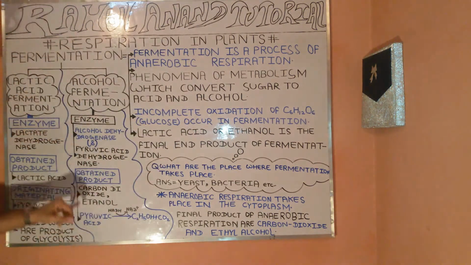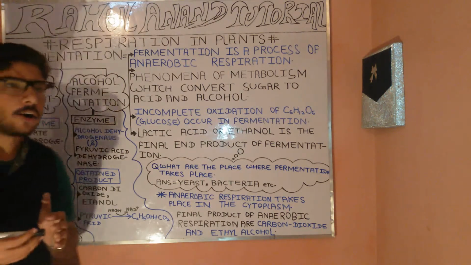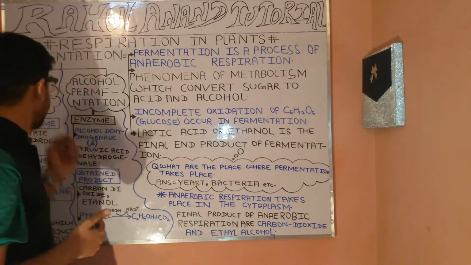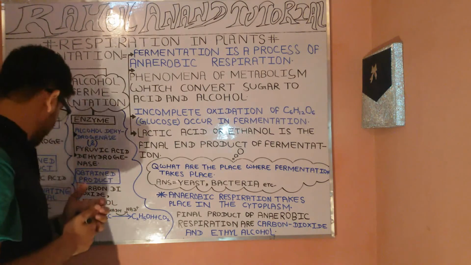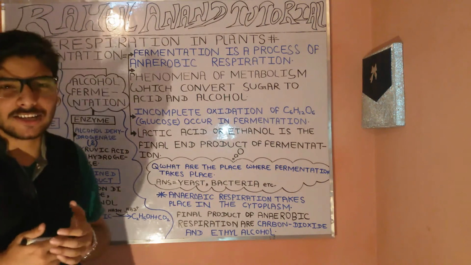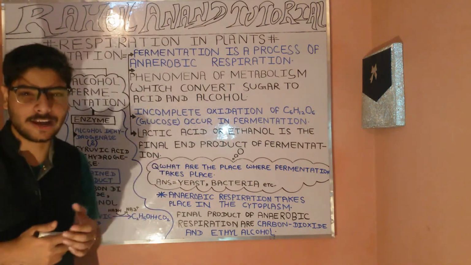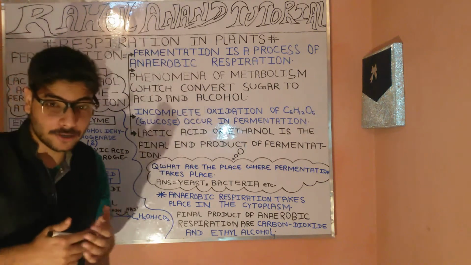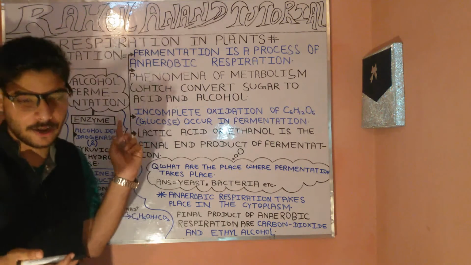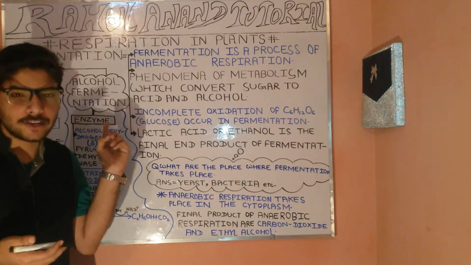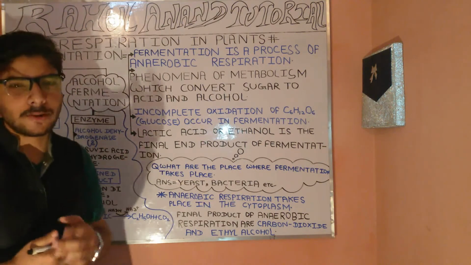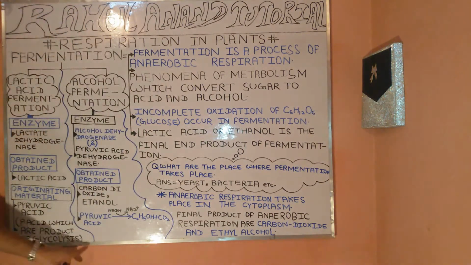Now, the originating material in terms of the fermentation will be the pyruvic acid, which is the product of glycolysis. So the originating material of the fermentation will be the pyruvic acid, which is the product of glycolysis. You can find this here on the board.